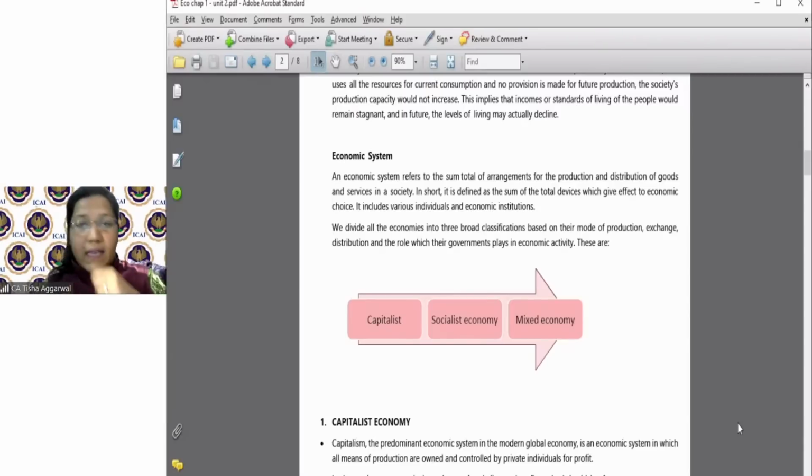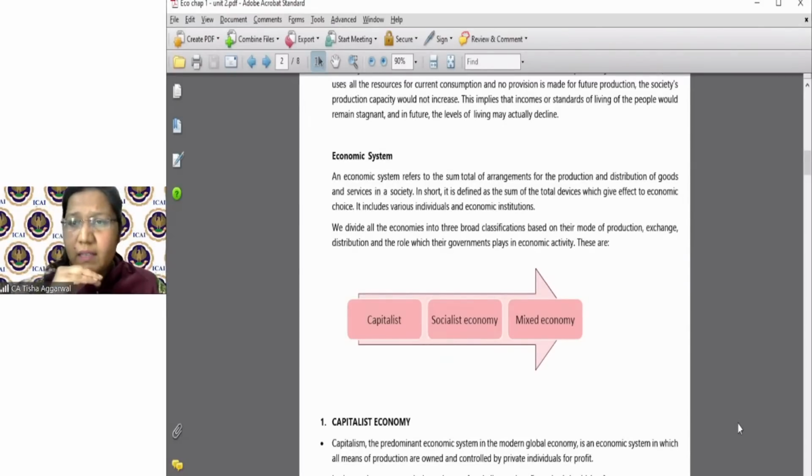Economic system says that whenever the production and the distribution of goods and services is to be made, we have to understand whether those production and distribution of goods and services is done in terms of earning profit or in terms of giving benefit to the society.